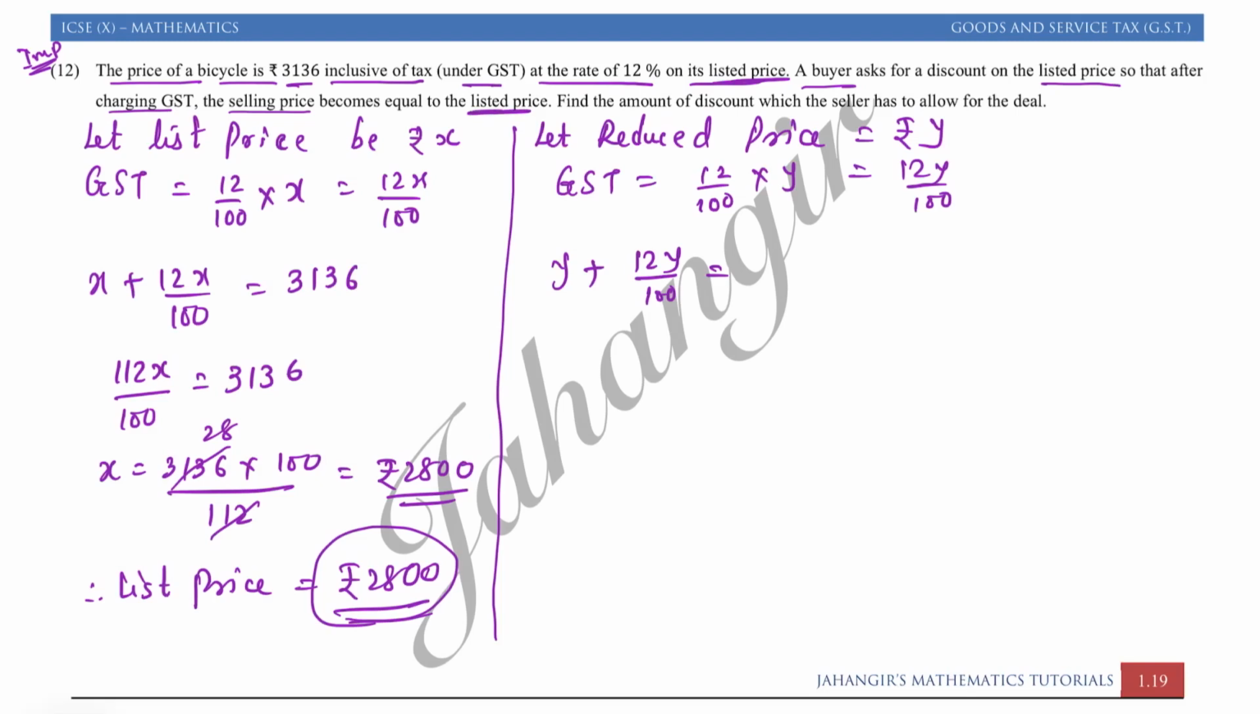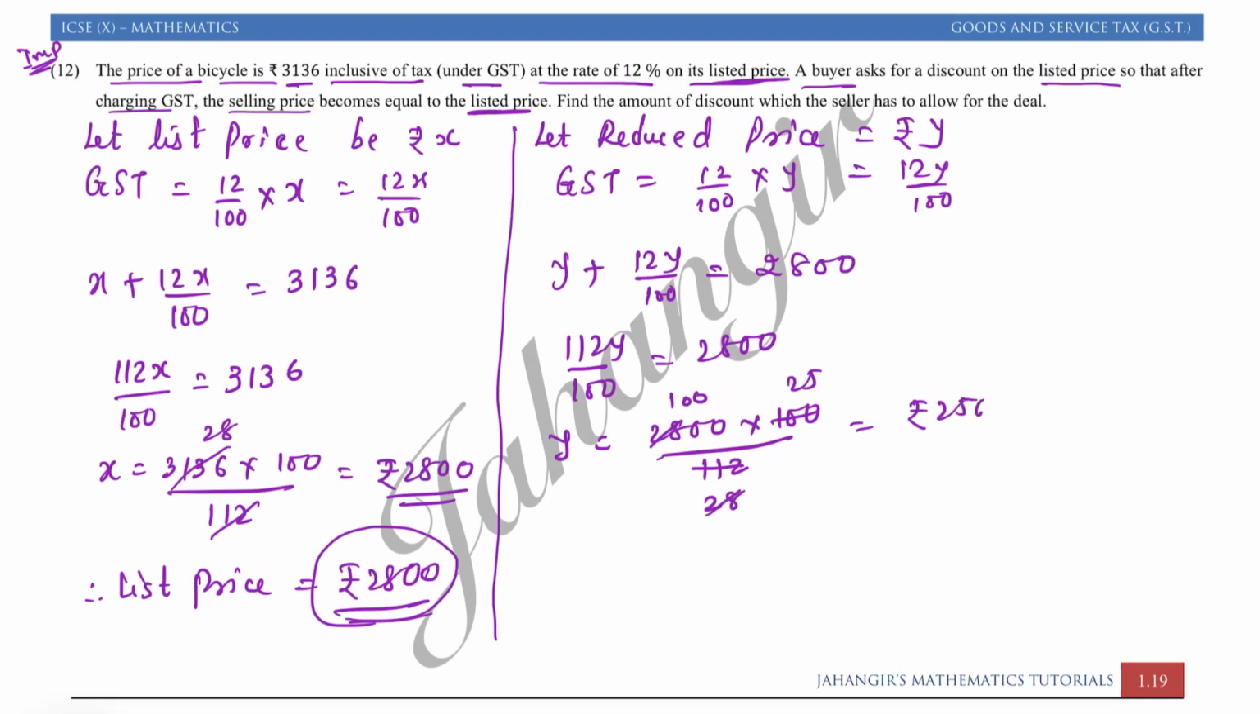See, in the question it is given that the selling price becomes equal to the list price, so that is equal to 2800. So we can say 112y upon 100 is equal to 2800. So therefore y is equal to 2800 into 100 upon 112. So cancel out: 4 twos are 8, 4 eights are 32, 28 ones are 100. So that is equal to rupees 2500.